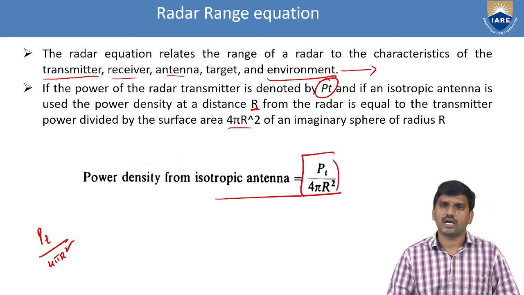PT is the transmitting power or transmitting antenna power. Next, 4 pi is the entire angle pattern. Next, R square is the distance.